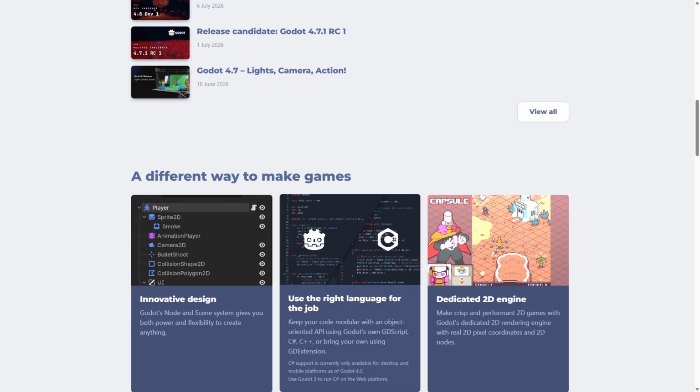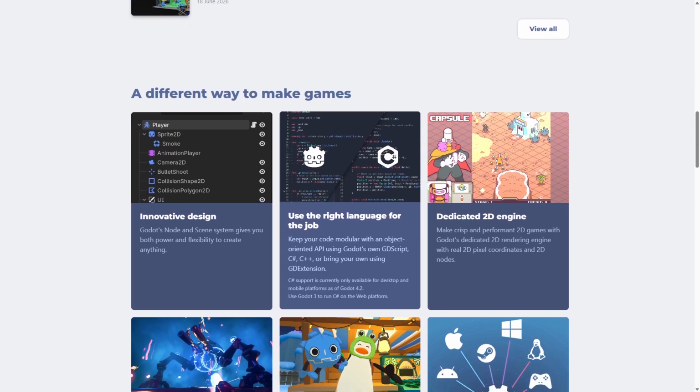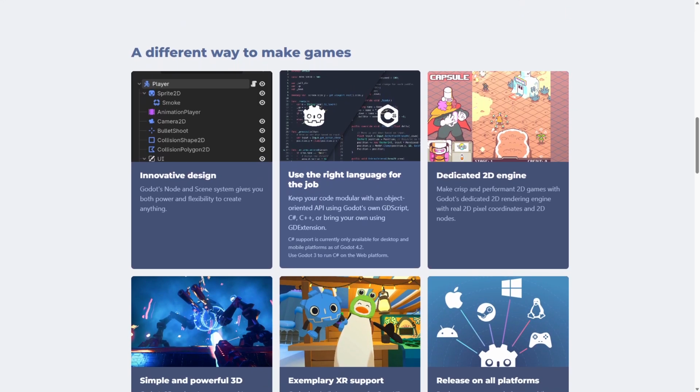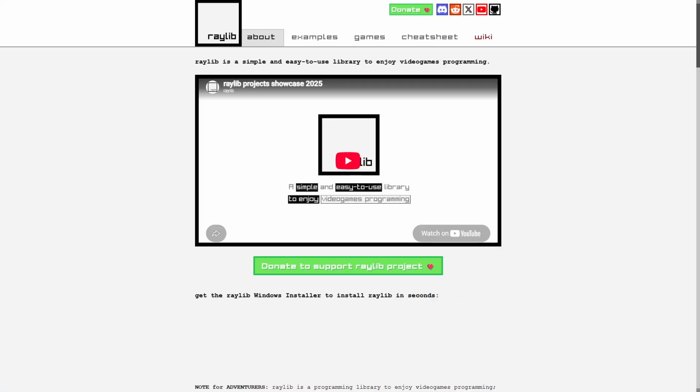Godot is ideal for indie developers and teams who want a robust, feature-rich environment without licensing fees, especially those aiming for both 2D and 3D games with visual editing and scripting support.